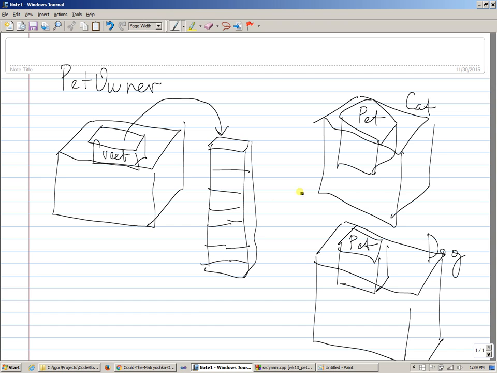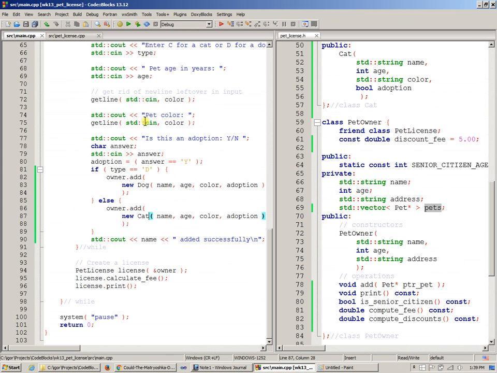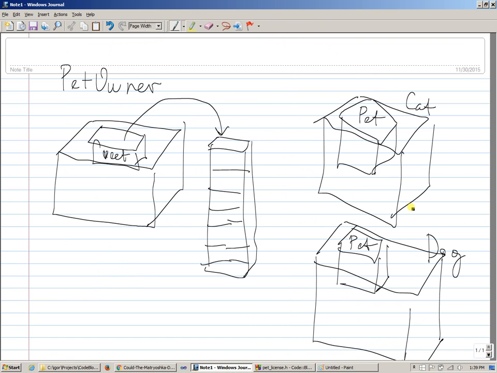So it has a pet inside. And notice that the vector inside pet owner stores pointers to a pet. So when we store these pointers inside this vector collection, these are pointers to pets, like this. But these pets are located inside cat and dog. This is what we have so far, okay? This type of arrangement.